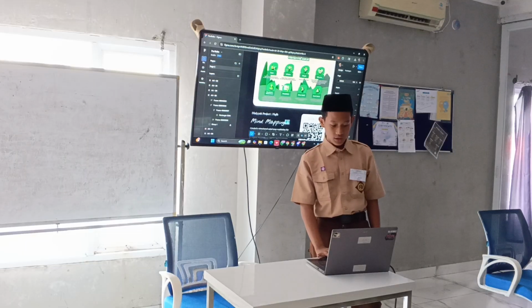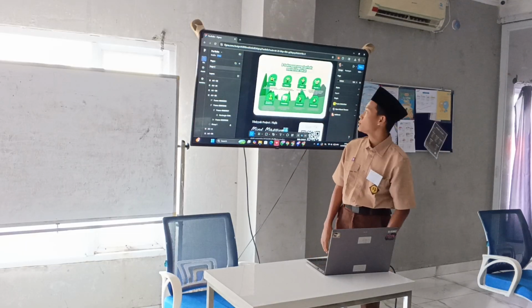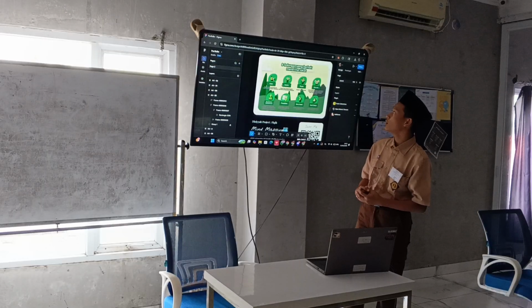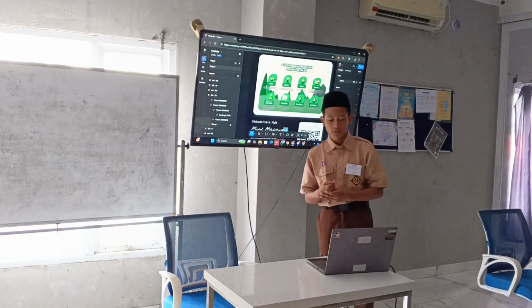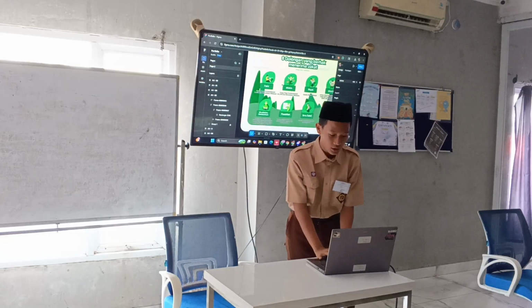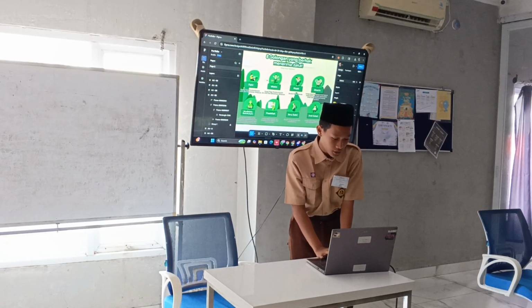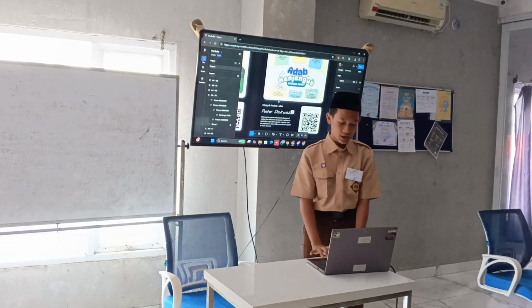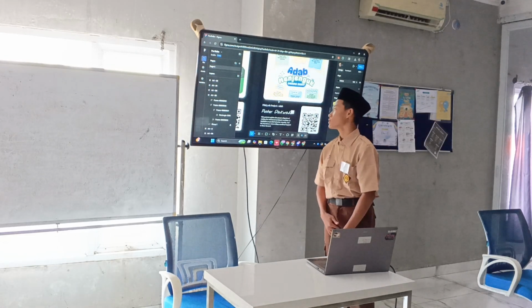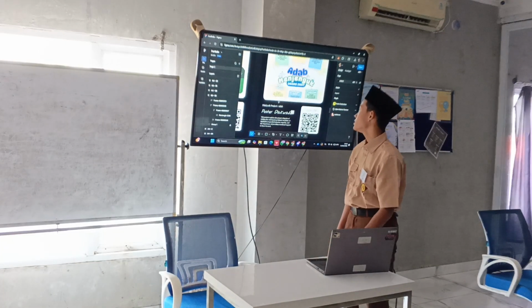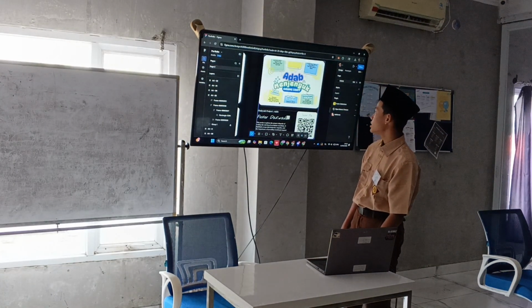Okay, next there is mind mapping, thinking mind mapping. That is about the groups that can receive zakat. Here, fakir, miskin, and much more. And last there is adab menjamu. This is vocabulary from the adab project. So here I made it just using